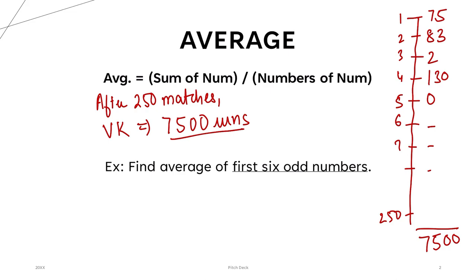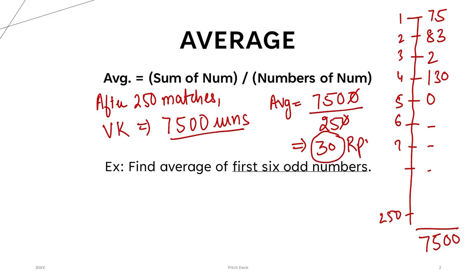If someone asks you, what is his batting average, or what is the average runs he scores in each match, his average is 7,500 runs scored in all the matches divided by the number of matches, that is 250. If you do the calculation, the answer is 30 runs per match. So he is scoring at the rate of 30 runs per match, right?